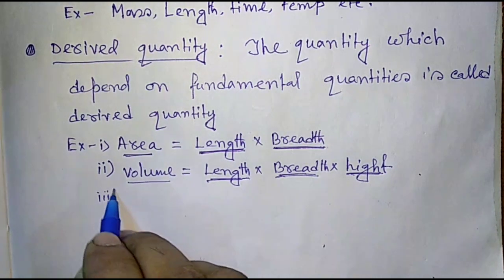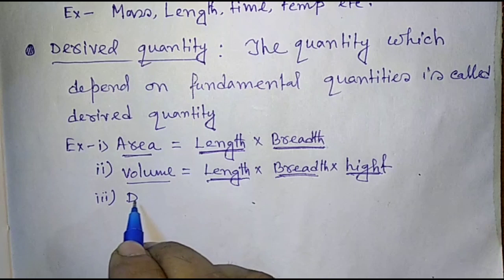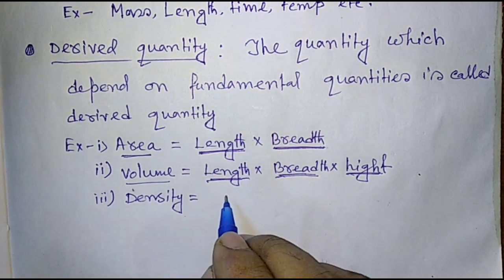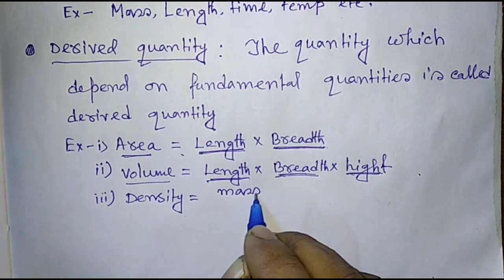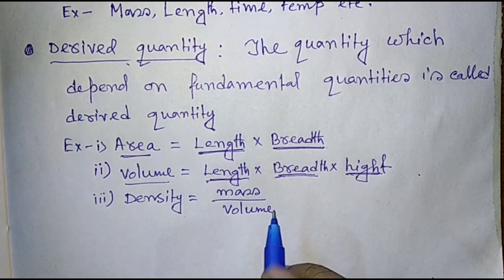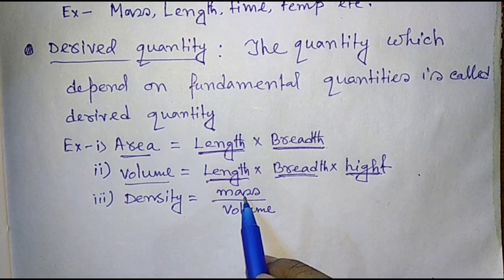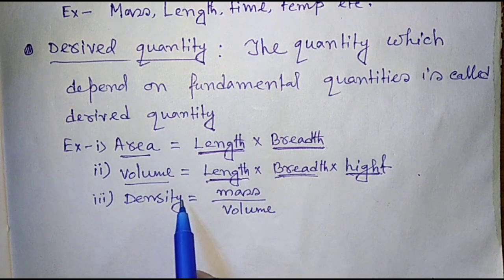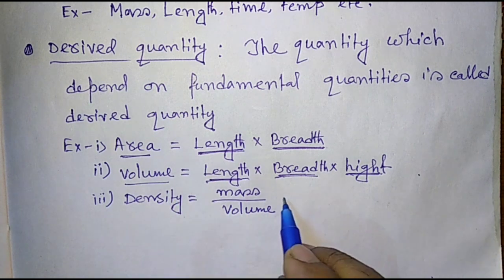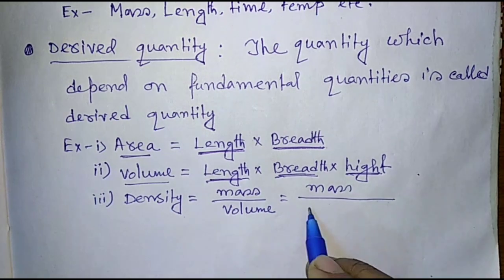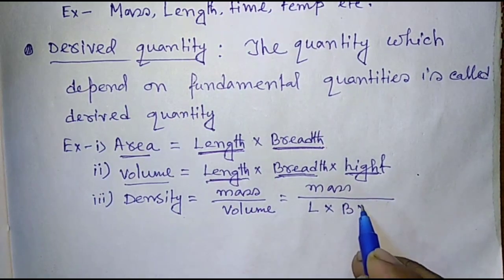If we take a third example, density. Dear student, we know density is equal to mass divided by volume. Here mass is a fundamental quantity, volume is a derived quantity, so density will also be a derived quantity, because it is equal to mass by length into breadth into height.